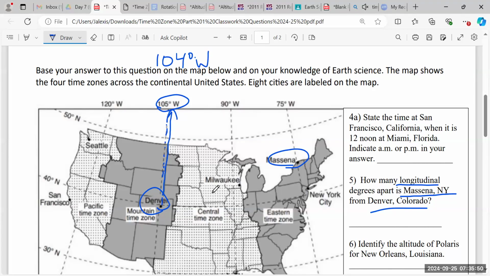And then Massena looks to be just to the right of 75 degrees, and the numbers are getting smaller as you move to the right. So it looks to be 74 degrees west. When I subtract 104 degrees west minus 74 degrees west, how many degrees apart are they? 30 degrees. So my correct answer is going to be 30 degrees apart.